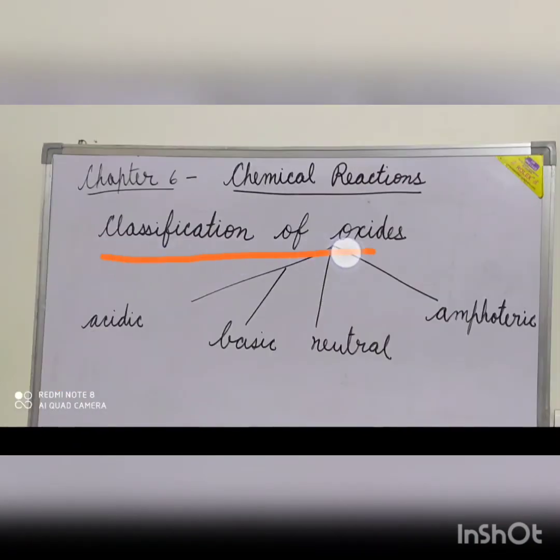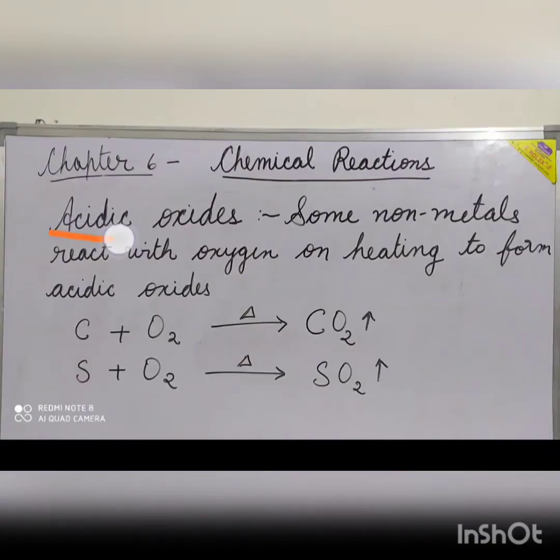Classification of oxides. On the basis of formation and properties, oxides are classified into four categories: acidic, basic, neutral and amphoteric. Non-metals react with oxygen on heating to form their respective oxides, which can be acidic or neutral in nature. Acidic oxides.